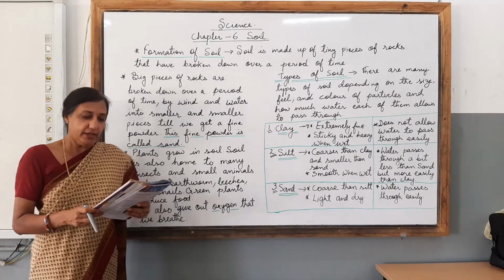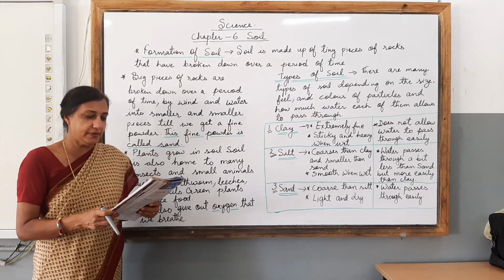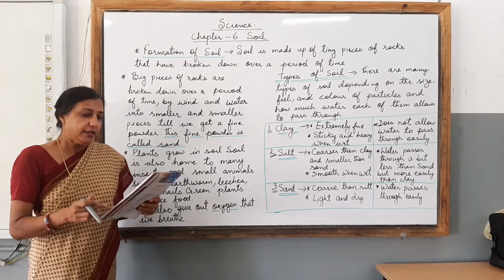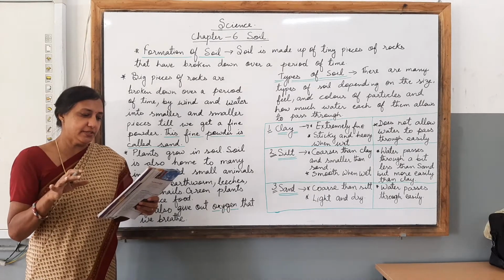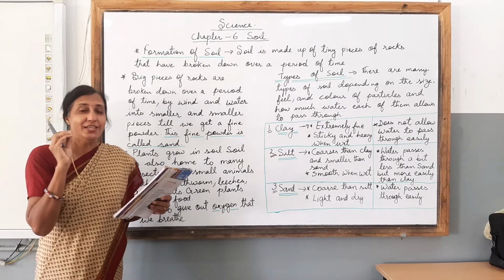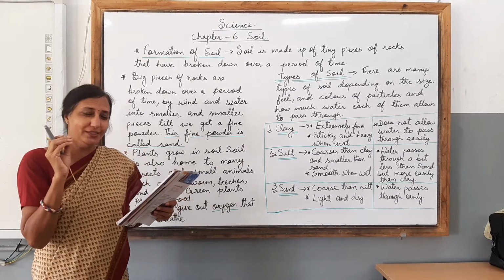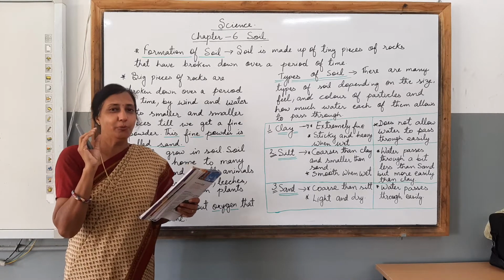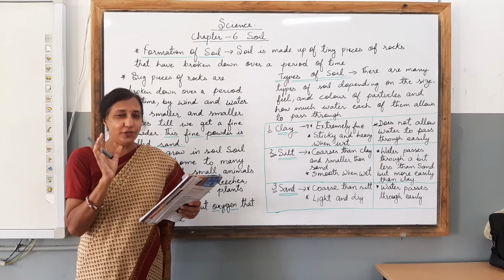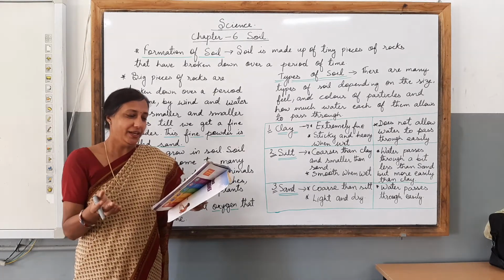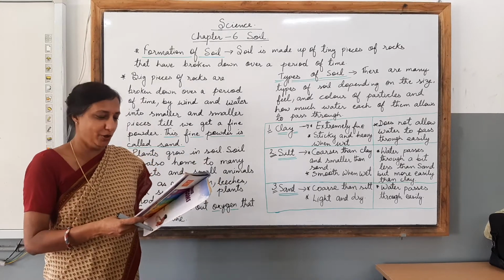One more important point, children, about the "Did you know?" Did you know that dust is very fine sand, and dust can be helpful or harmful? Clouds are formed around dust particles. So there would be no rain if there was no dust. Isn't it a new thing for you to learn? Too much dust in the air leads to pollution. That is also one of the most important facts. If there is a lot of dust around, there would be a lot of air pollution.